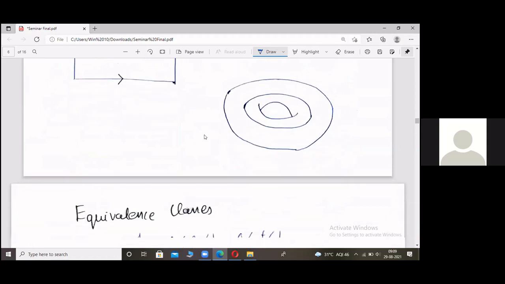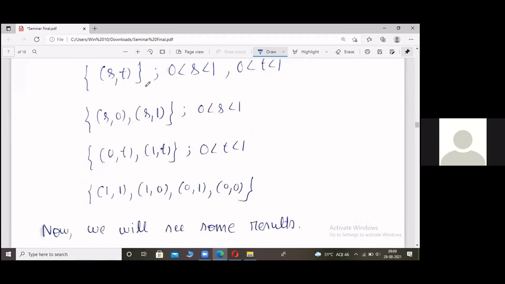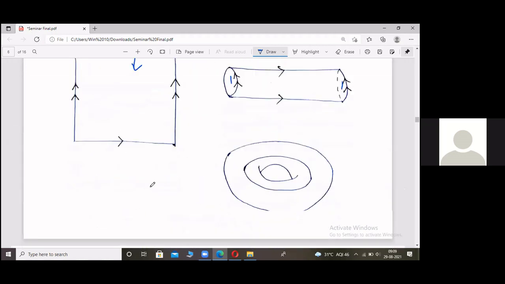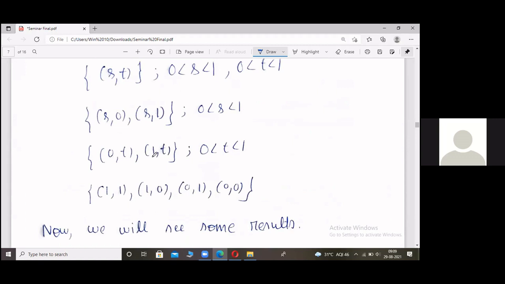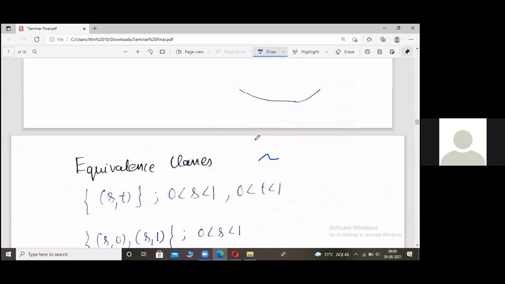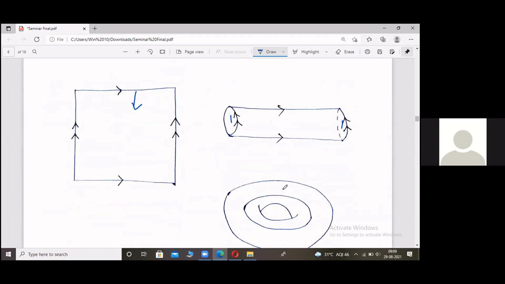Okay, so let us concretely define the equivalence relation tilde. The singletons are equivalence classes, each of them. This is the equivalence class of the horizontal lines, and this is the equivalence class of the vertical lines. And these are the vertices. So under this equivalence relation, [0, 1] cross [0, 1] mod tilde somehow looks like a torus.